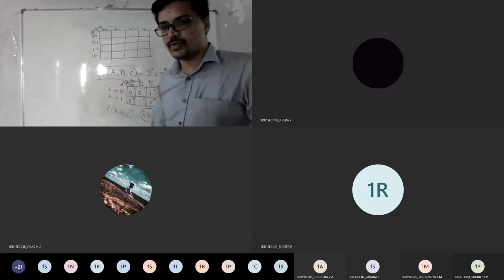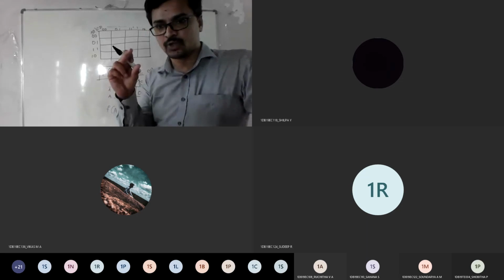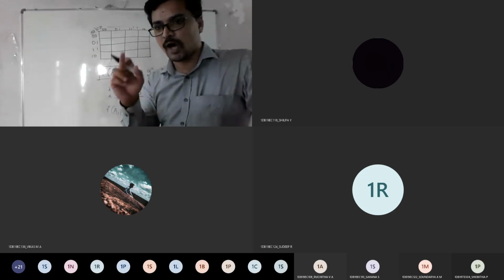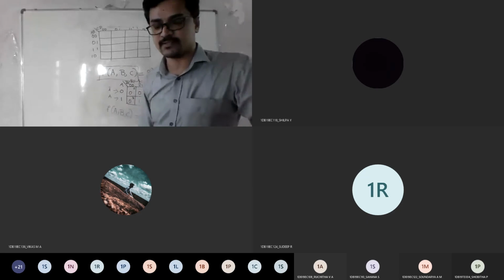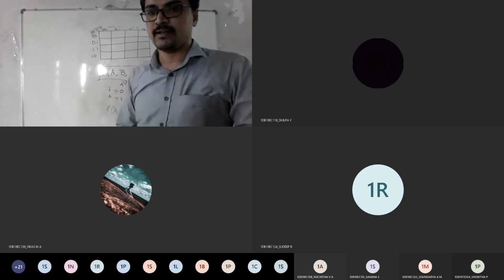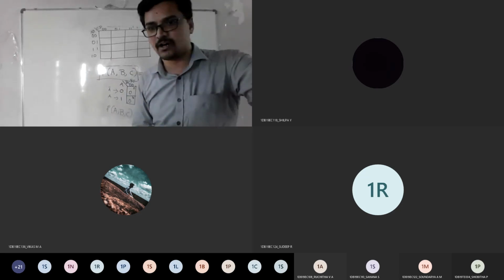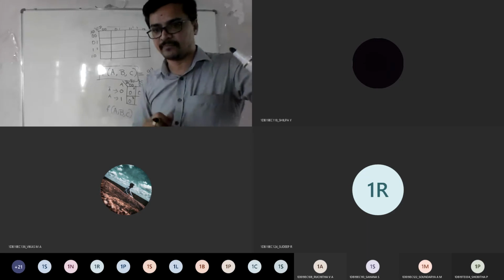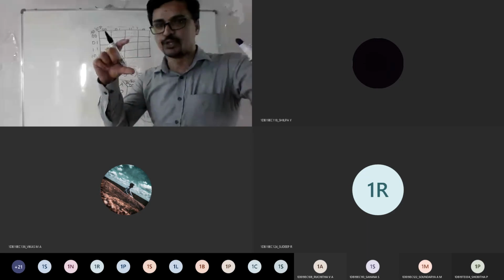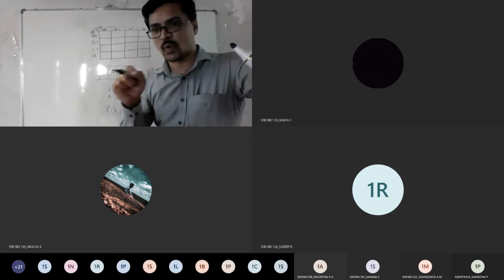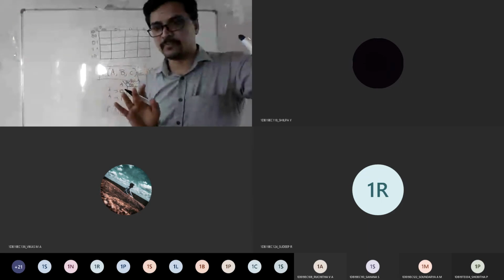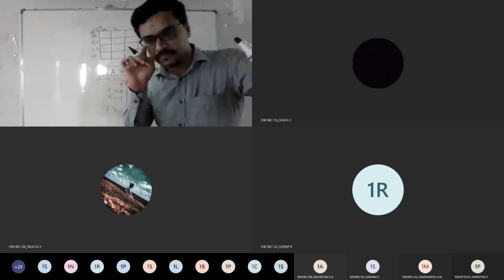Now comes your grouping. Whether I want to group it pairwise or quad-wise or octawise. I will repeat. Pairing takes place, reduction of Boolean expression in K-map. I can pair 2. I can pair quad, means 4. I can pair octa, means 8.